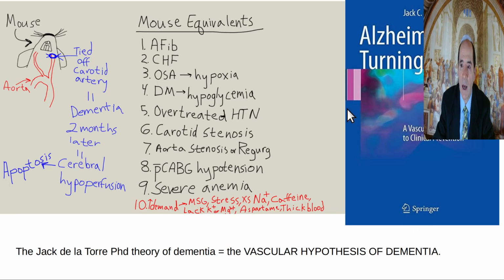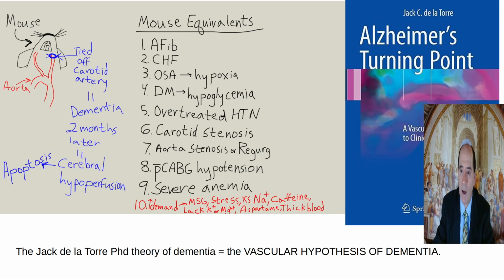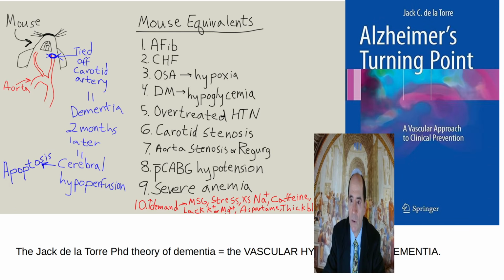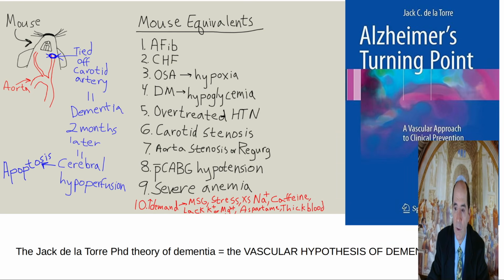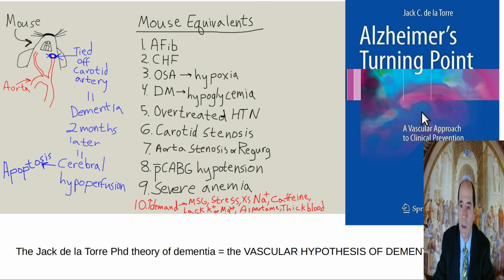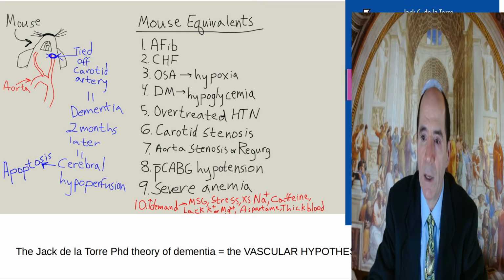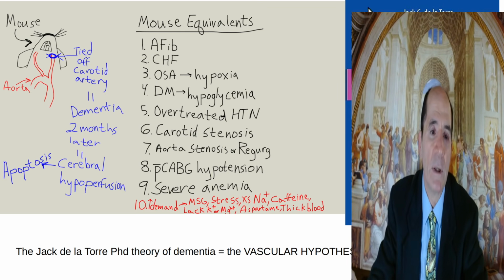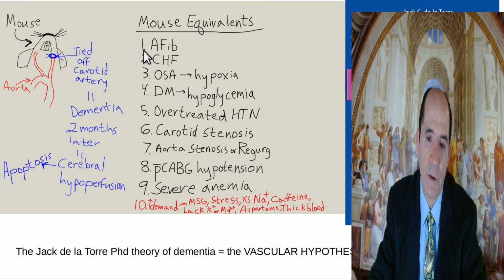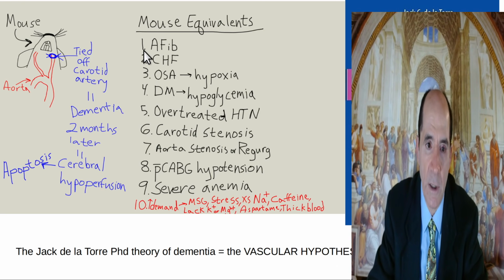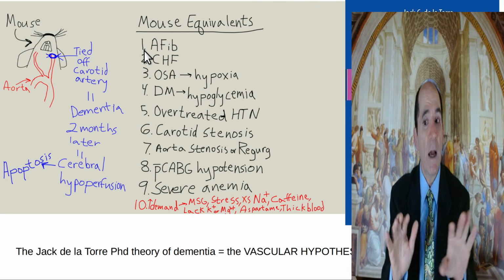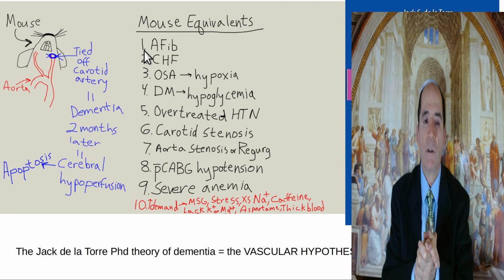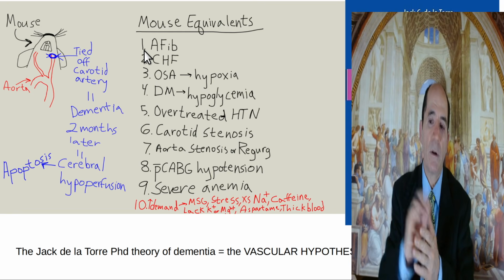Okay, this was the vascular hypothesis of dementia by Jack de la Torre. Here's his book, The Alzheimer's Turning Point, and it's a very good book. Basically what he did was he tied off the carotid artery in a mouse, the internal carotid artery in the neck. Middle-aged and older mice, 2 months later, would become demented. Young mice wouldn't. They had more collateral flow and more resilience. But middle-aged and older mice, 2 months later, they're demented.